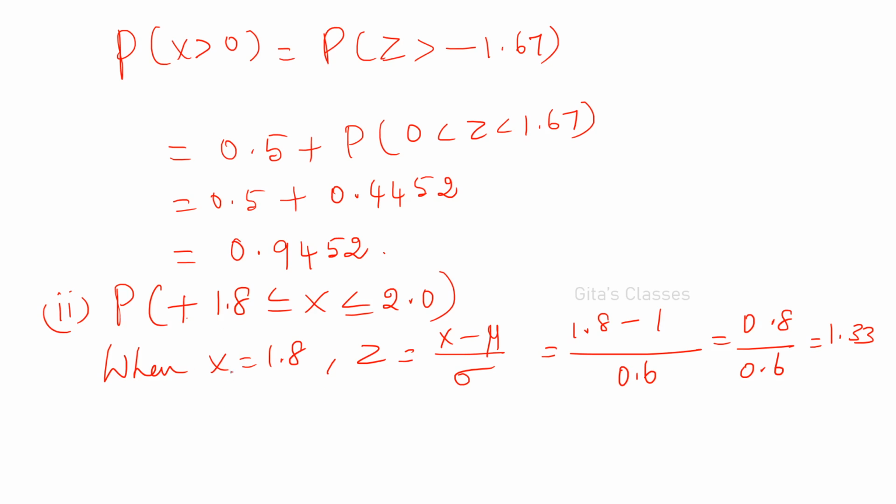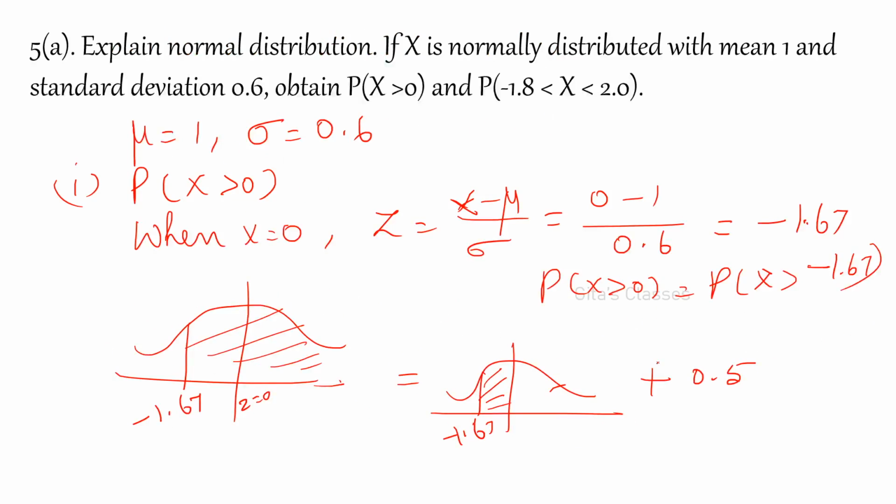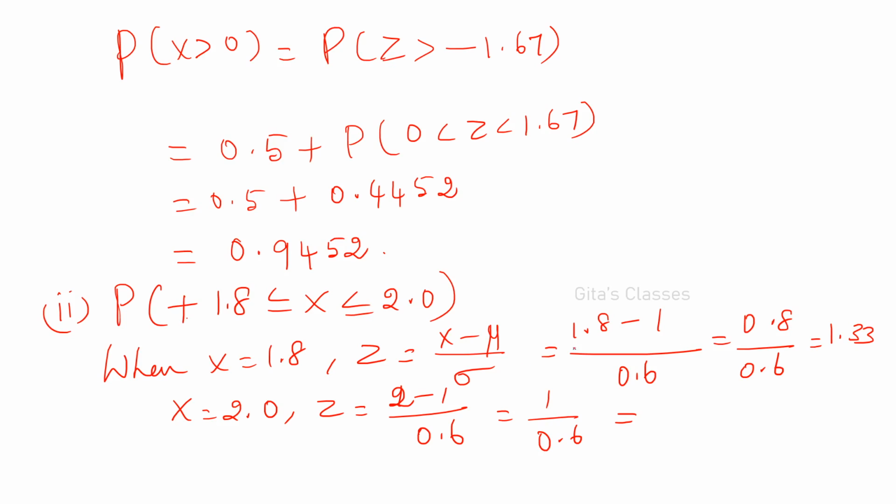And for 2.0, when X is equal to 2.0, Z is equal to 2 minus 1 divided by 0.6, which is 1 by 0.6. Earlier we found minus 1 by 0.6, here it is plus 1 by 0.6, therefore it will be 1.67.